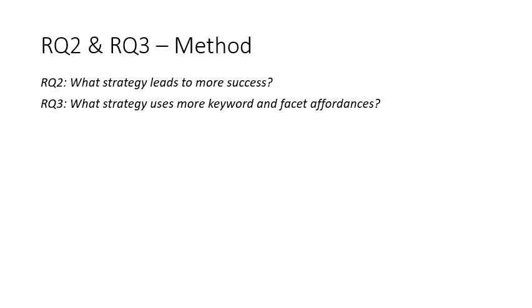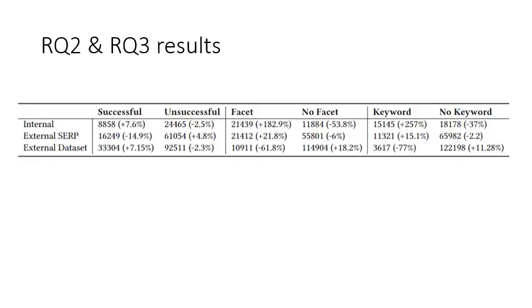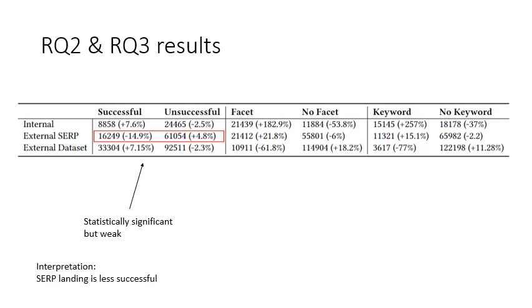To answer RQ2 and RQ3, we use download as a proxy of success, the chi-square statistical test, and Cramér's V for correlation strength. This is the contingency table used for calculating chi-square for each association of interest. For session type versus success, we found a statistically significant but weak association. Looking at the numbers here that represent the difference with the expected value should the variables were independent, we can interpret or suggest a further hypothesis that said landing is less successful.